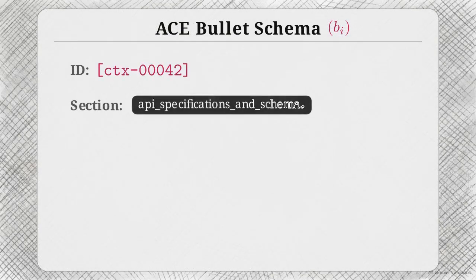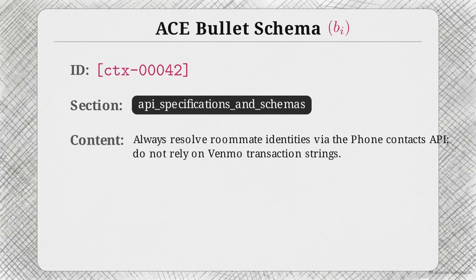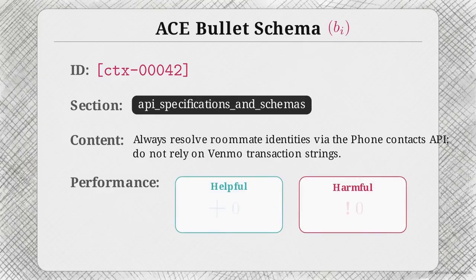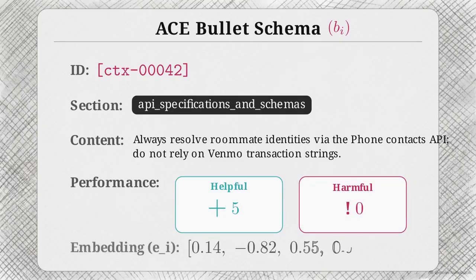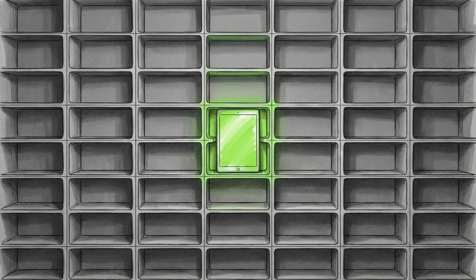Each bullet contains a persistent unique ID like CTX-00042, a thematic section tag like API specifications, and the actionable text content. The structure includes 2 digital counters. A helpful integer tracks successful applications, and a harmful integer tracks failures, creating a performance record for every rule. Compartmentalizing knowledge into tracked, discrete bullets ensures that new rules can be added without corrupting or deleting existing functional memory.